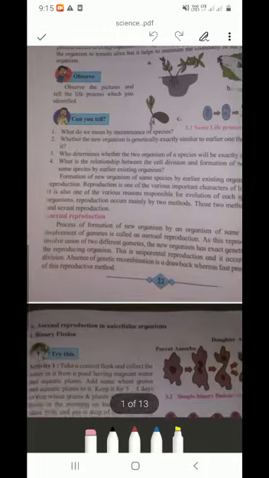Okay, then we will see asexual reproduction in unicellular organism and multicellular organism. First we will study about unicellular organism.